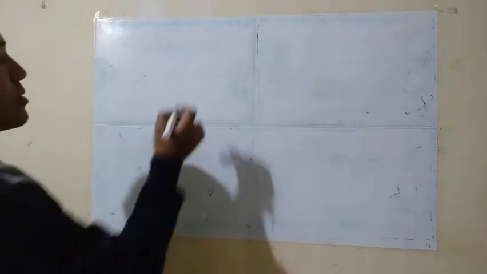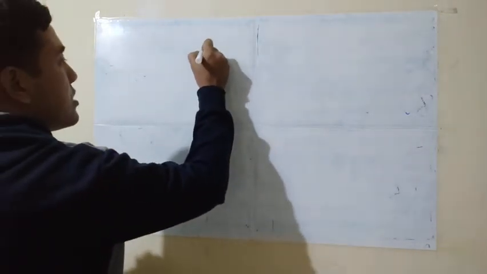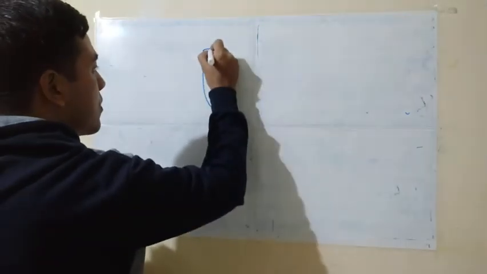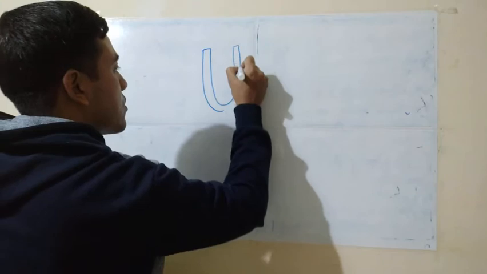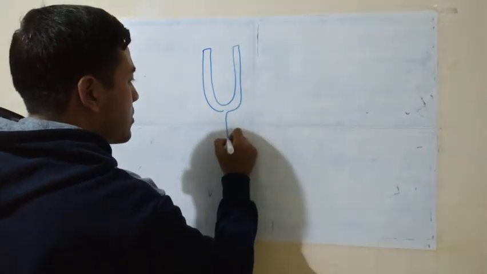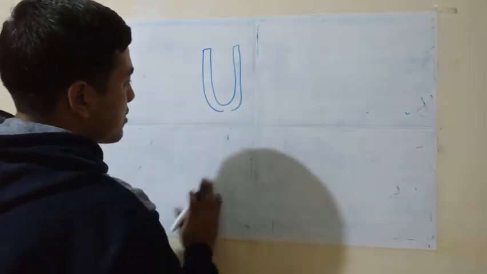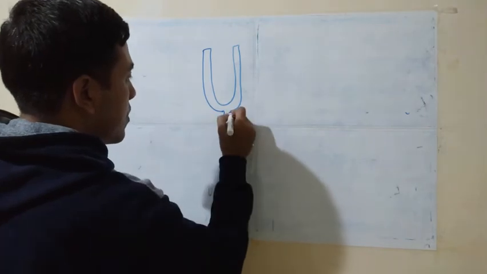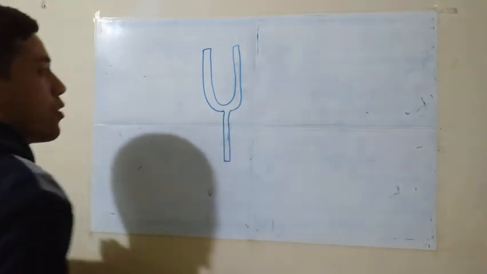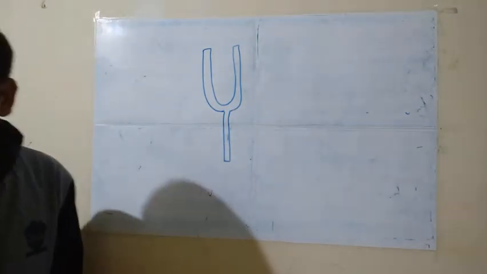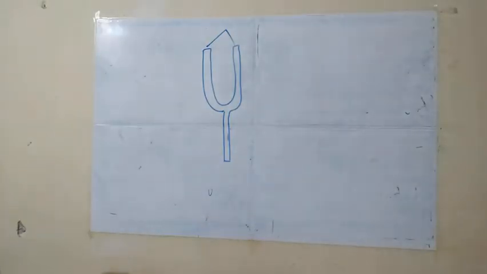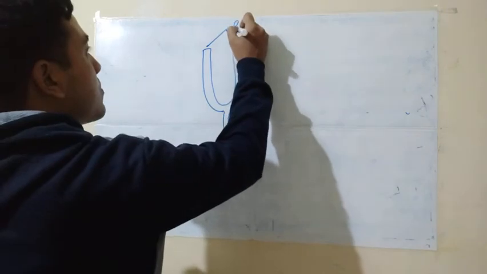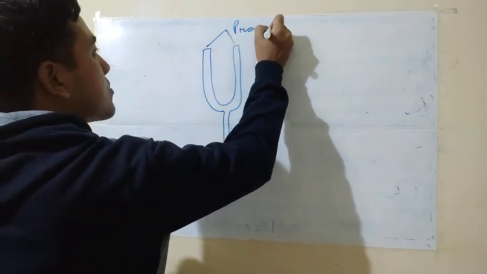Now I will show this instrument, this is known as the tuning fork. It is available in our lab also. Okay. After school reopens, I will explain what is this tuning fork. Okay. This tuning fork, here, this is known as the prongs. The tuning fork has prongs, P-R-O-N-G-S, prongs.